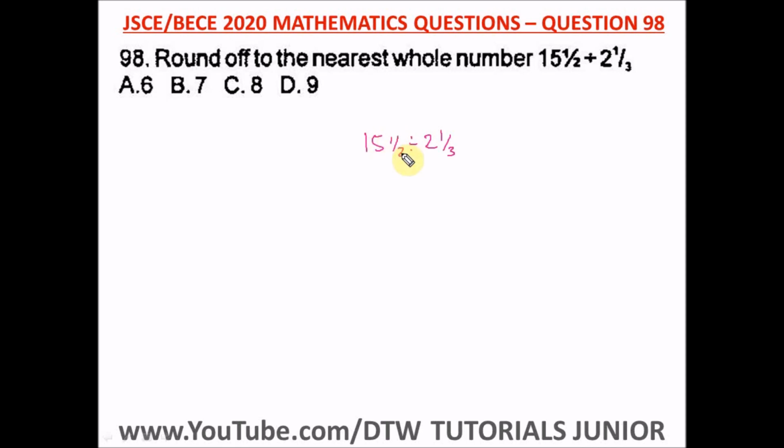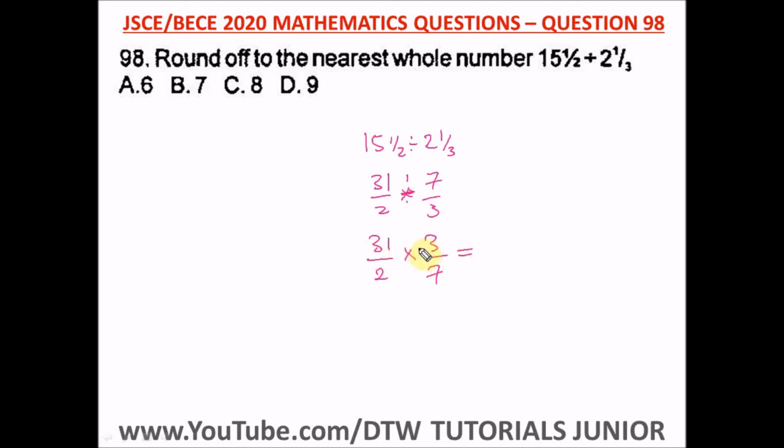So let's change this mixed fraction to improper. So we have 2 times 15, that's 30 plus 1, that's 31 over 2, divided by 3 times 2, that's 6 plus 1, that's 7 over 3. So we have to change the division sign to multiplication. So we have 31 over 2, then times 3 over 7. So what do we have here?